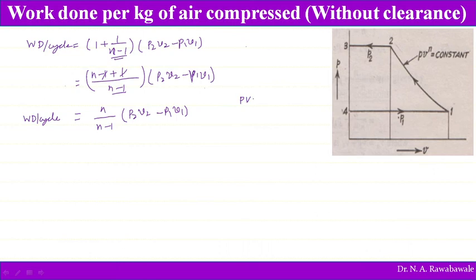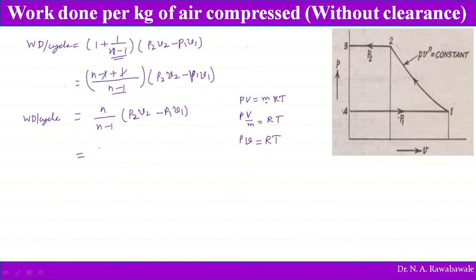This can be written again using PV is equal to MRT. If we transfer M to the left-hand side, P capital V divided by M is equal to RT. Capital V divided by M, volume per unit mass, is the specific volume, so P into small v is equal to RT. There is a difference between capital V and small v, and here we have considered small v. So in place of PV we can write RT.